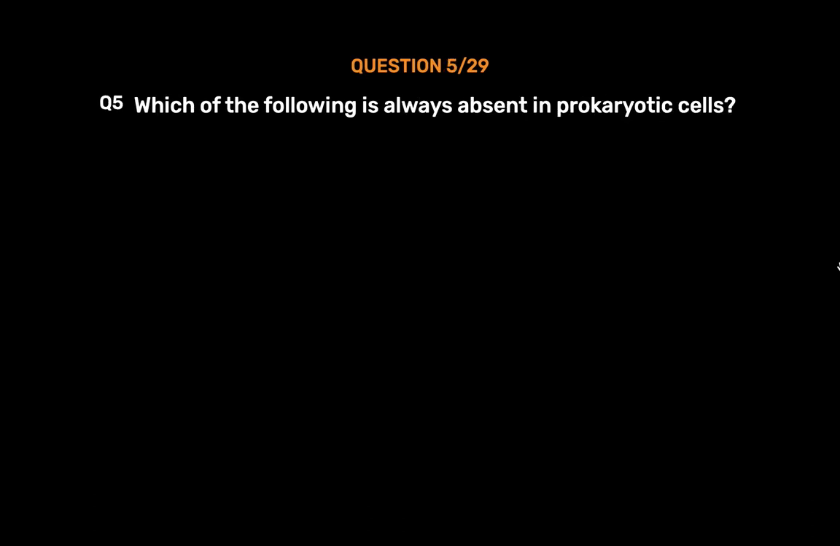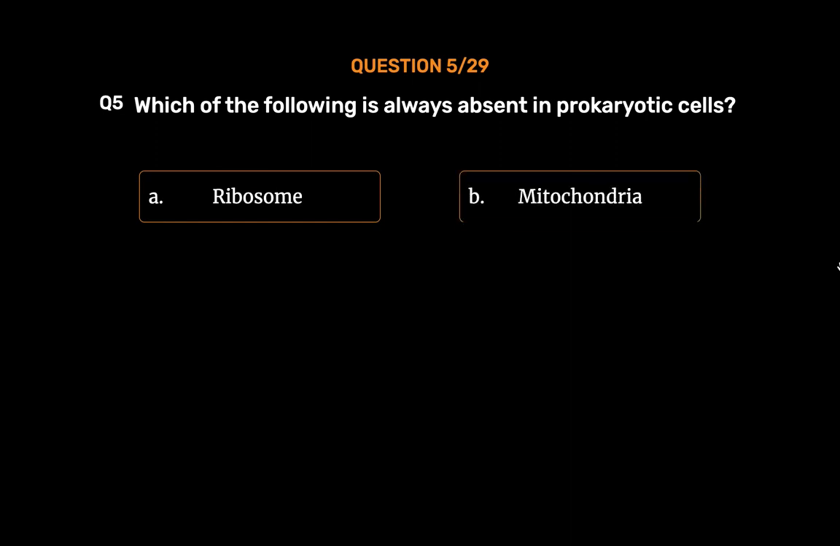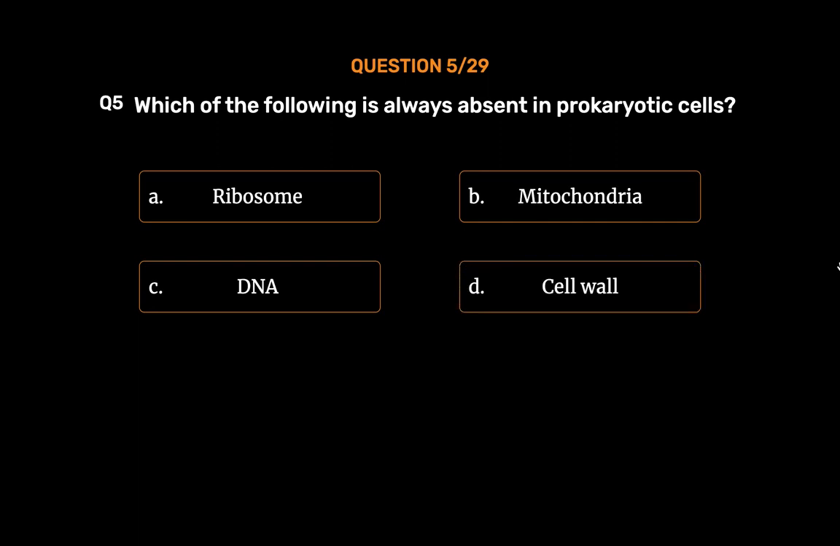Question number 5. Which of the following is always absent in prokaryotic cells? Option A. Ribosome. Option B. Mitochondria. Option C. DNA. Option D. Cell wall. The correct answer is Option B.